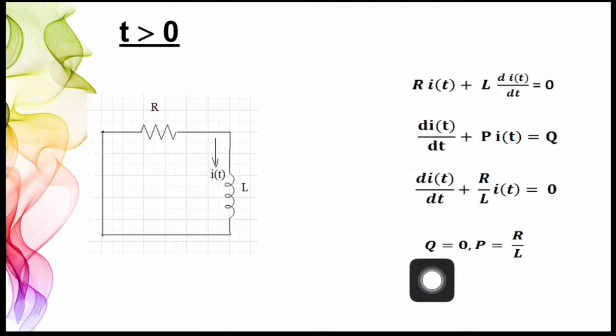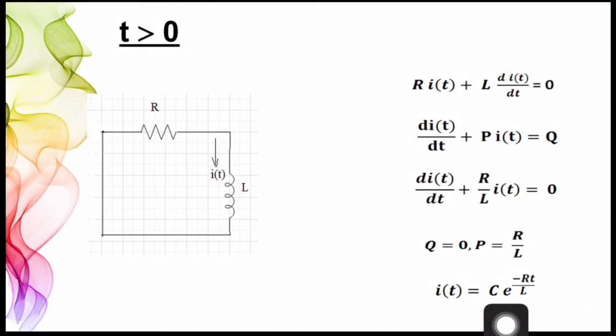Finally, substituting these two values in the solution of this equation, we get i(t) is equal to C into e raised to minus R by L into t, where C is the constant of integration. Thus, we obtain the expression of current through the inductor.